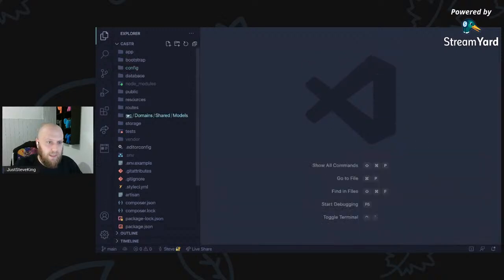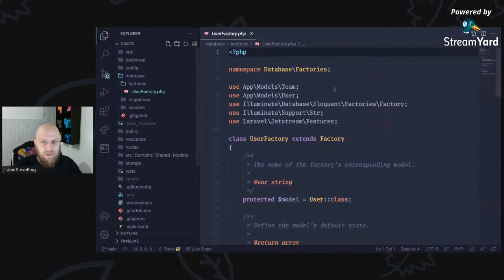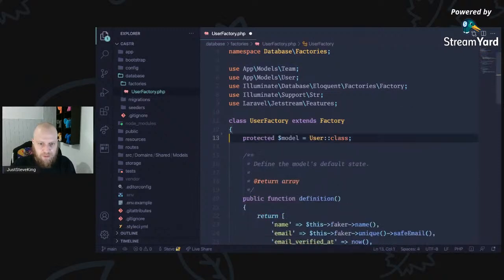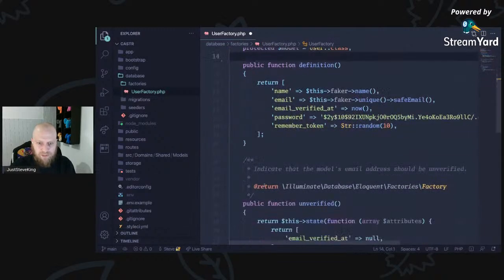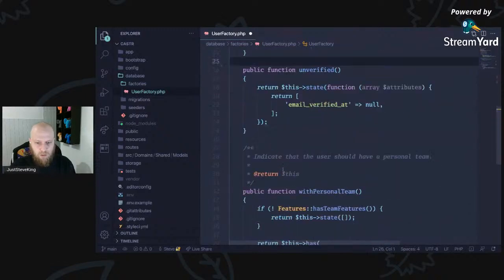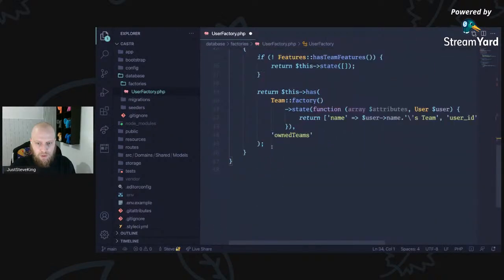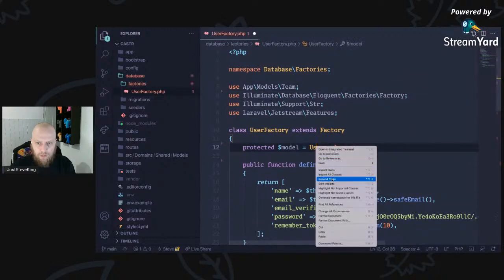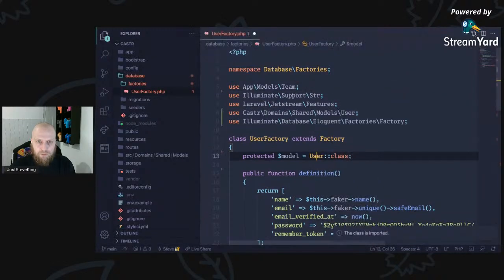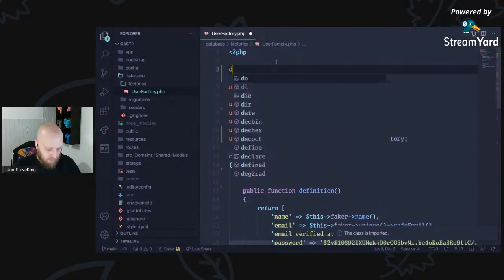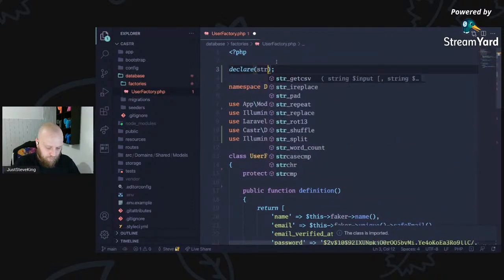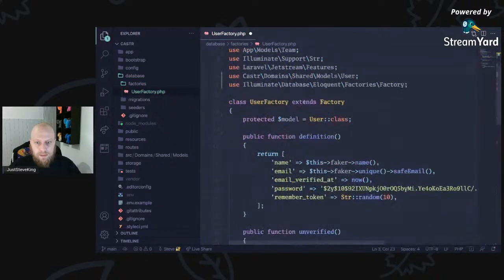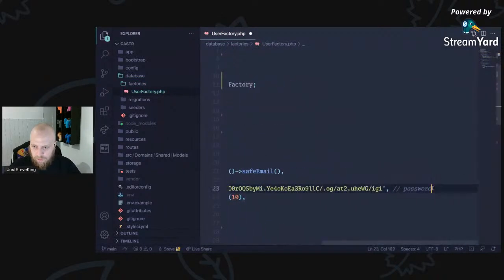So now we can come to our database factories, and let's just work on this factory now. We're still going to want the factories. We're still going to want seeded. We're still going to want things to work the way we'd usually want them. So all we're going to do first off is user, and we're going to import that from there. So add our declare strict types again. And then within here, I like to do this slightly differently.